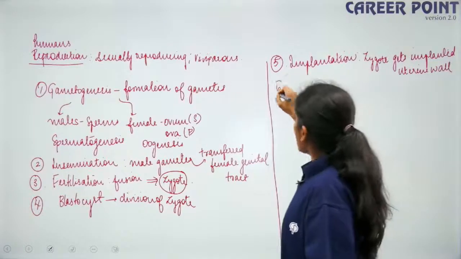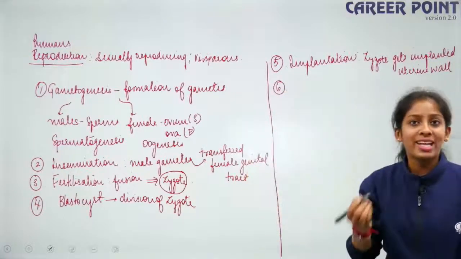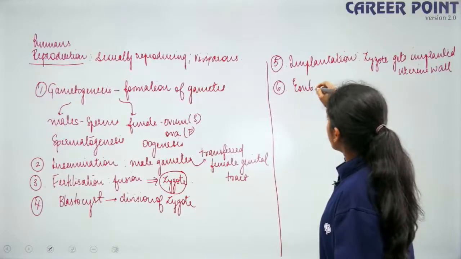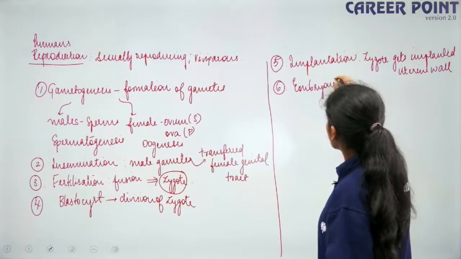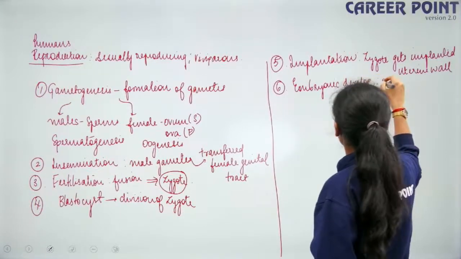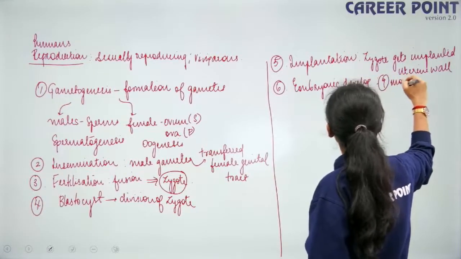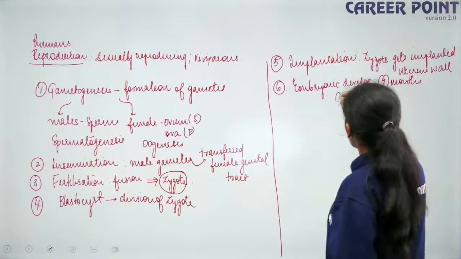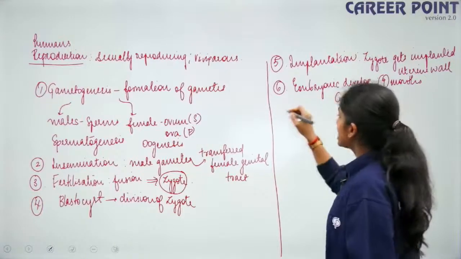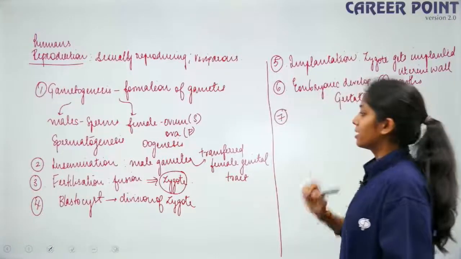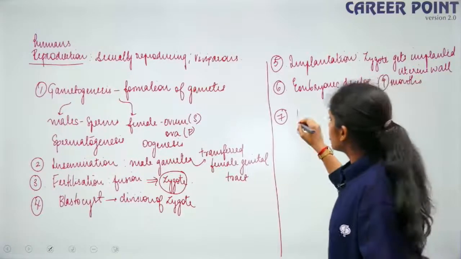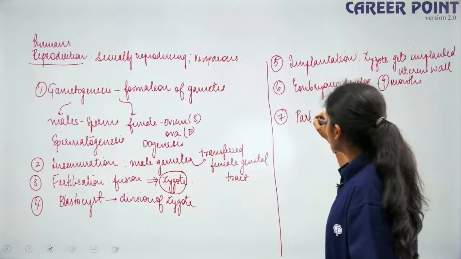After that, this zygote should undergo development, which we call the embryonic development. Embryonic development takes about 9 months. This period of 9 months is called gestation. Once the embryo is fully developed inside the mother's womb, it is time for it to come out. That is childbirth, that is parturition.